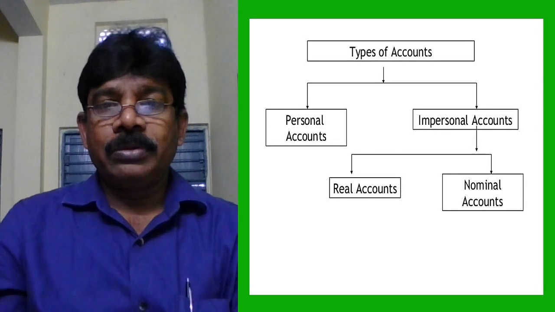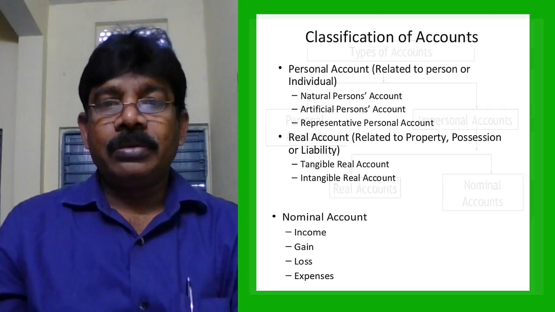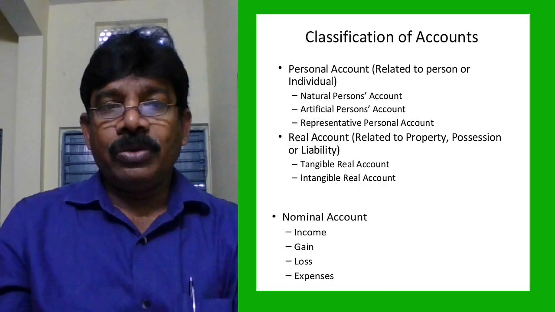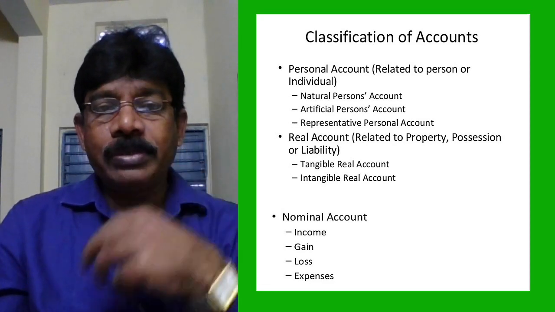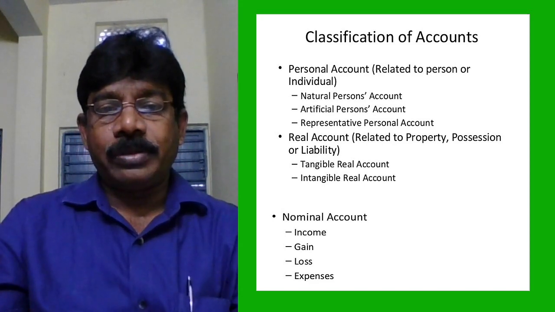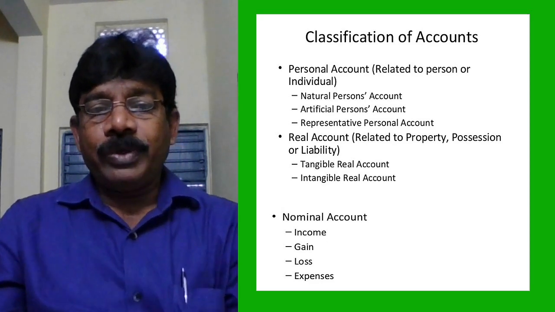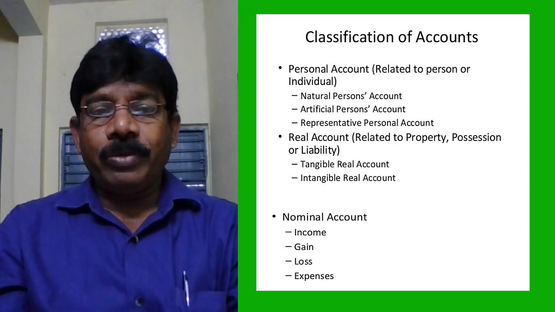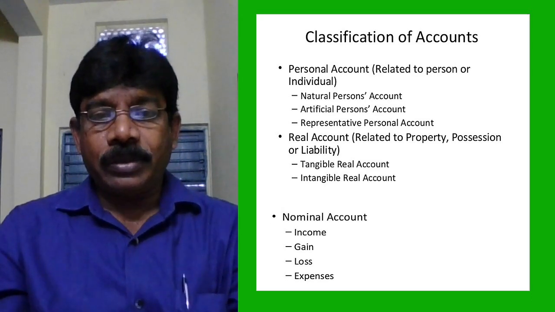Types of accounts: three types: personal, real, nominal. Personal accounts are related to persons or individuals, and they are of three types: natural persons, artificial persons, and representative persons. Natural persons are like you and me. Artificial persons are like our college, bank, company. Representative persons are outstanding expenses and prepaid expenses and the like.